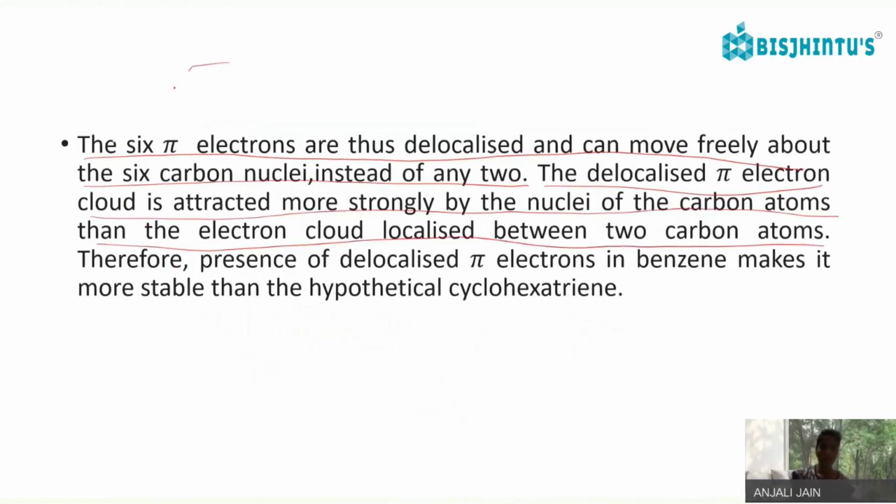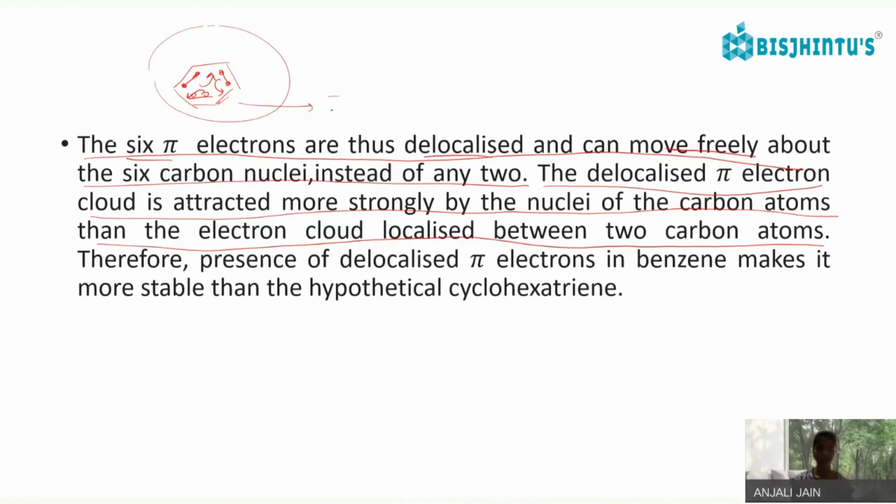So these 6 pi electrons are thus delocalized, so they can be in resonance and can move freely about the 6 carbon nuclei instead of any two. So they can move freely. The delocalized pi electron cloud is attracted more strongly.